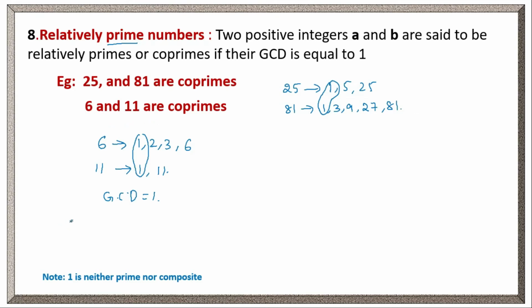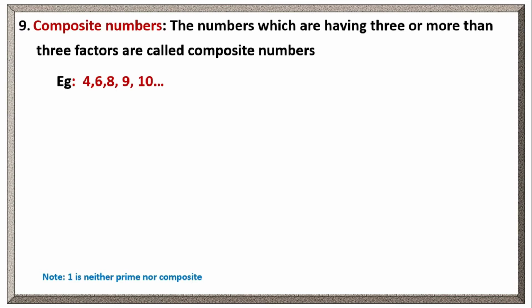We can take any two consecutive natural numbers. Okay, suppose 1 and 2. The GCD of 1 and 2 will be 1, right? So these two are also co-primes. Any two consecutive natural numbers are co-primes. Clear? So to become co-primes, those two numbers need not be prime numbers. Any two numbers, if the GCD of those two numbers is 1, then we can say those two numbers are co-primes. Let's see composite numbers.